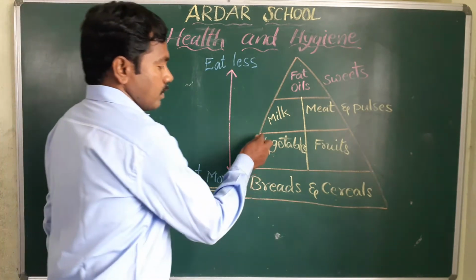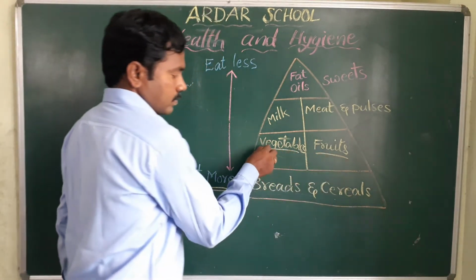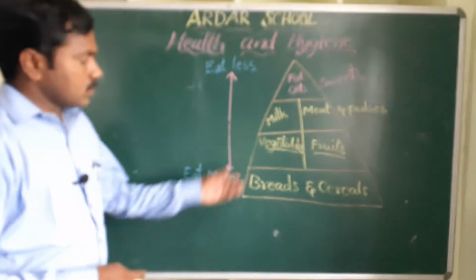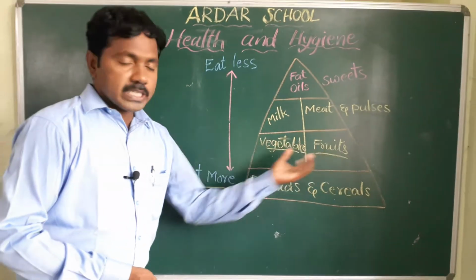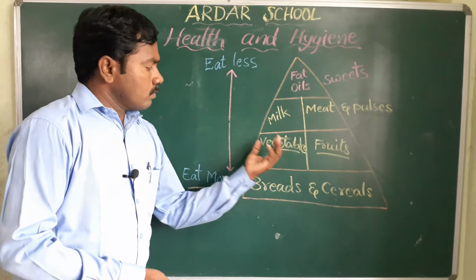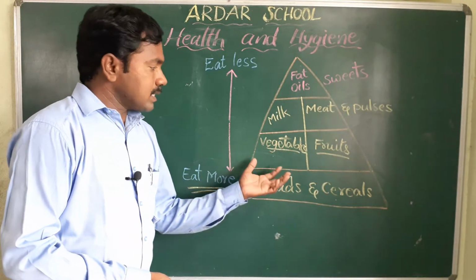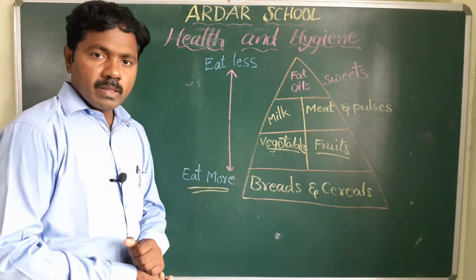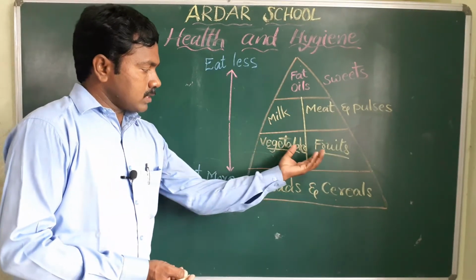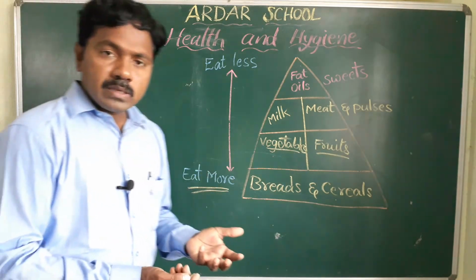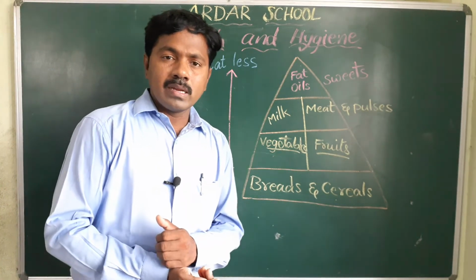Next one, vegetables and fruits. These are protective foods. We get vitamins and minerals from this group only. That's why we must take these. They fight viral diseases.